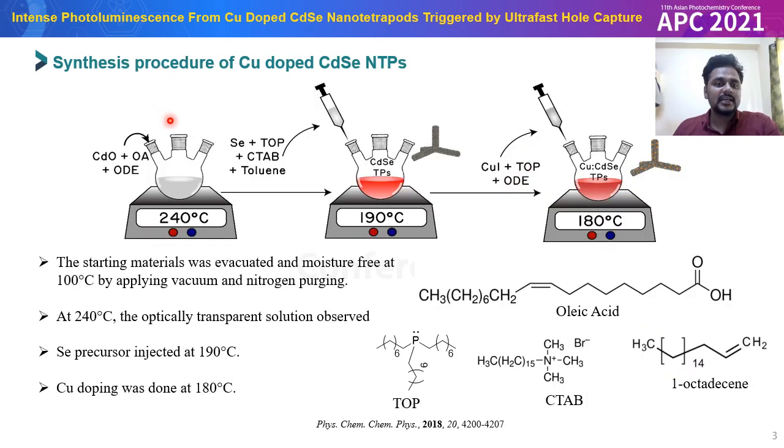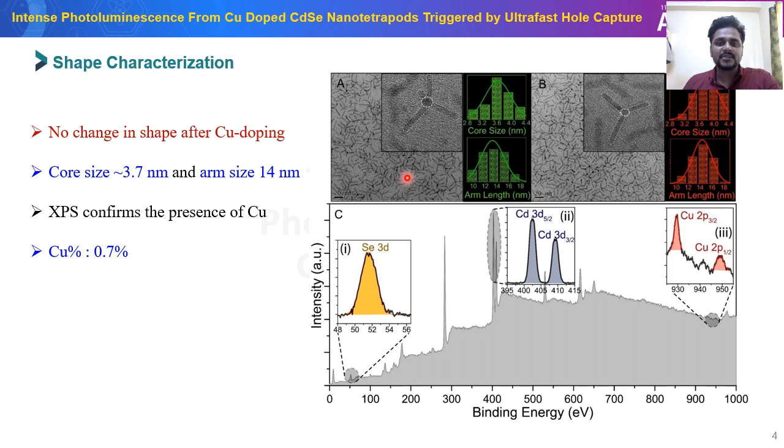We have synthesized this copper-doped CdSe nanotetrapod by the following procedure. This is a hot injection one-pot synthesis method. After synthesizing the nanoparticle, we did TEM, transmission electron microscopy, to check the shape, and observed no change in shape after copper doping. The core size was approximately 3.7 nanometers, and the arm length was around 14 nanometers.